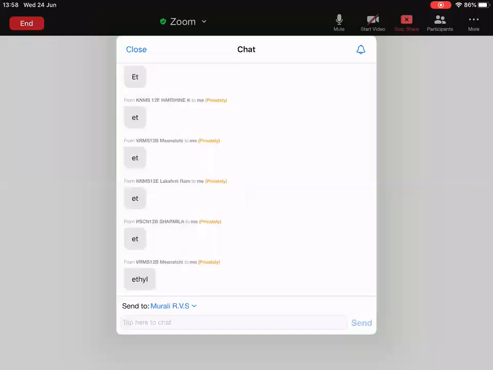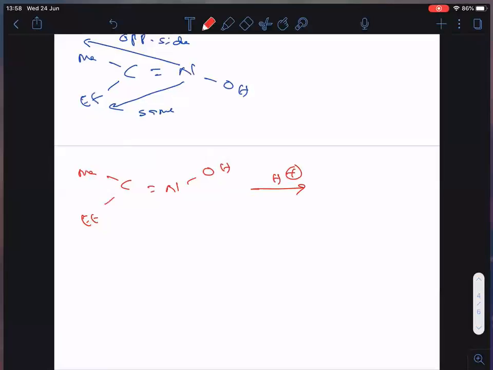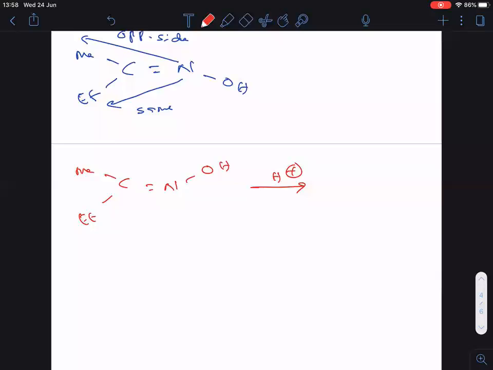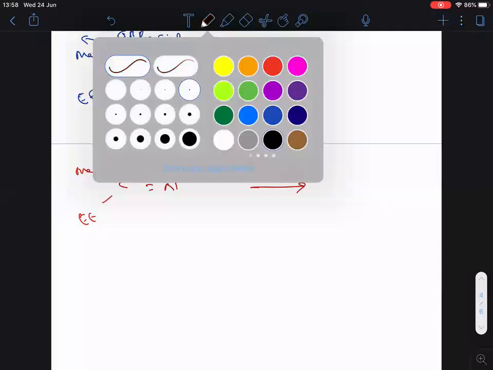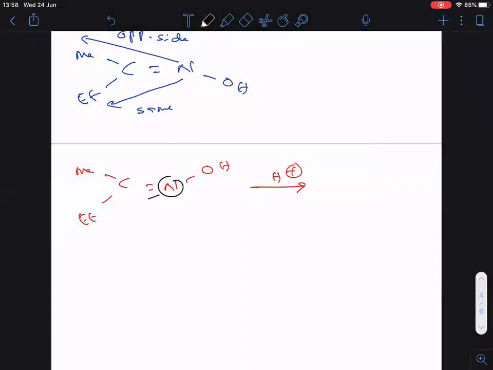Very good. Everyone is giving the answer ethyl. So now let me go back and see. Now see clearly, everyone. For nitrogen, this is exactly opposite.